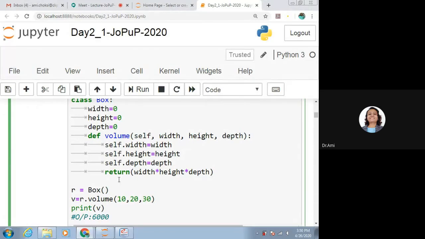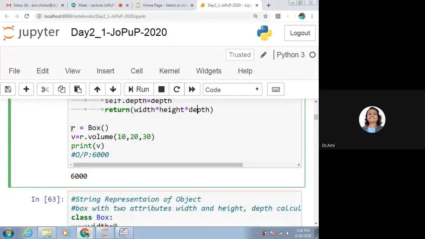And what is it doing? It returns width multiplied by height multiplied by depth. So how to make the object? That is R is equal to Box, and V is equal to R.volume, and we are printing the volume.